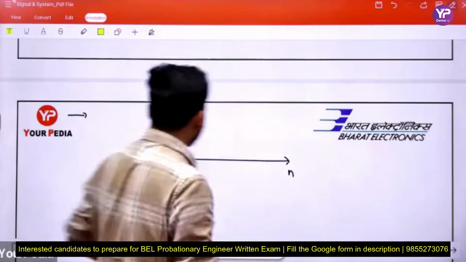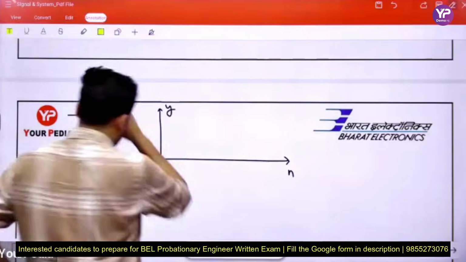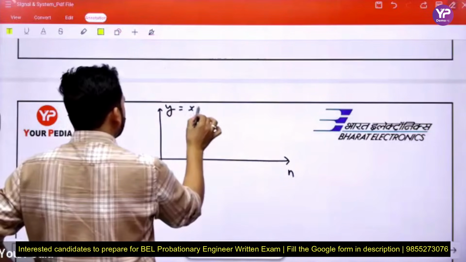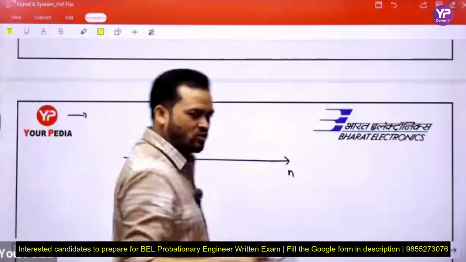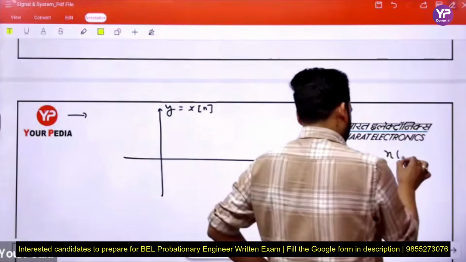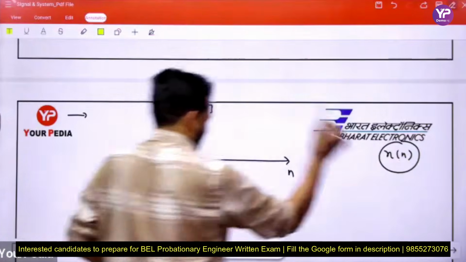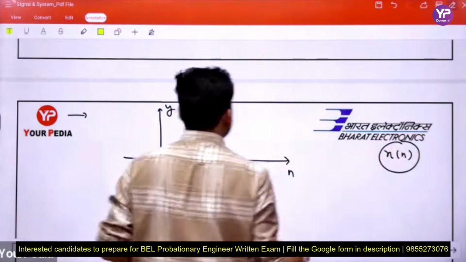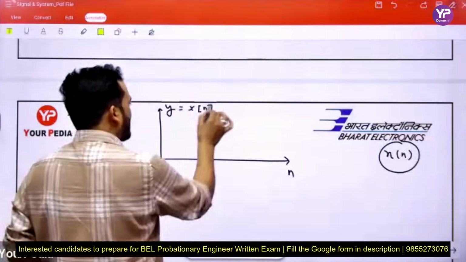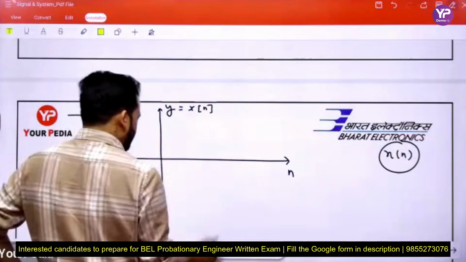Like this is y, and here we plot y equal to x. Here we use square bracket, but in our curriculum we use small bracket n; actually we represent it as x square bracket n. Okay, here we plot one graph.